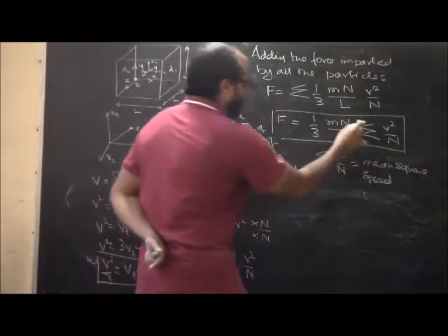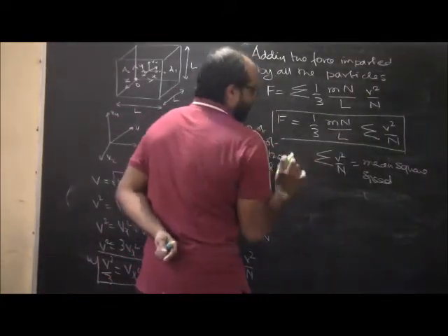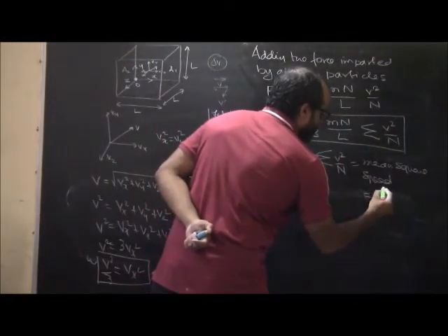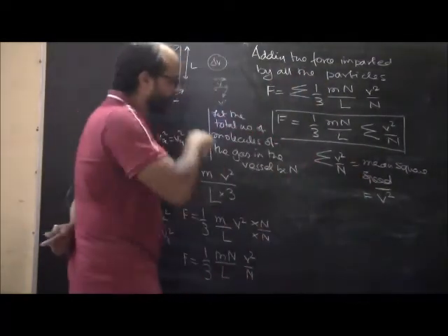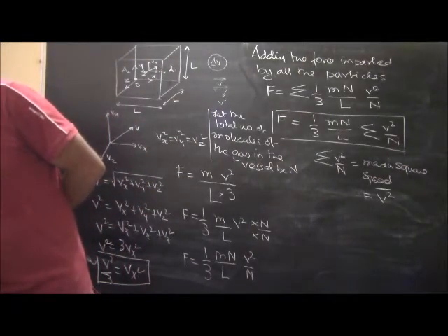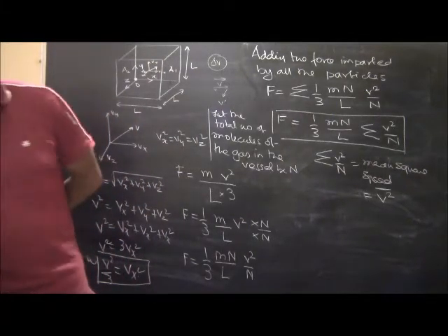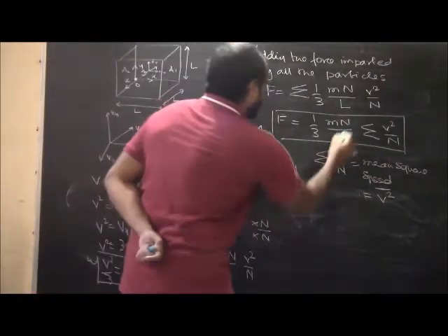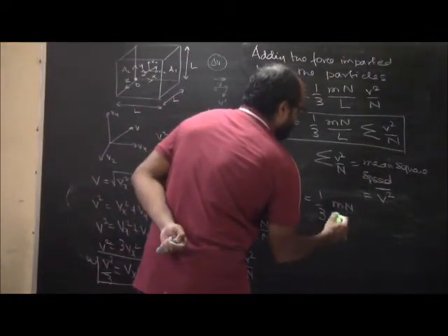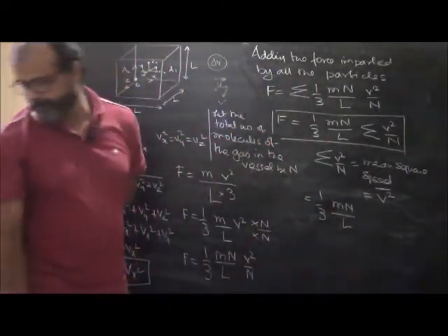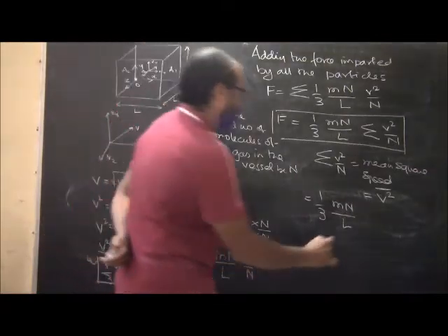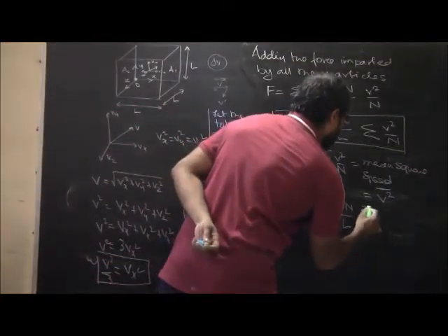Okay, so what do we have now? This entire thing is basically written as v bar square. We will understand what is basically v bar square. So here we can write 1 by 3 m n by L, this will be v bar square.